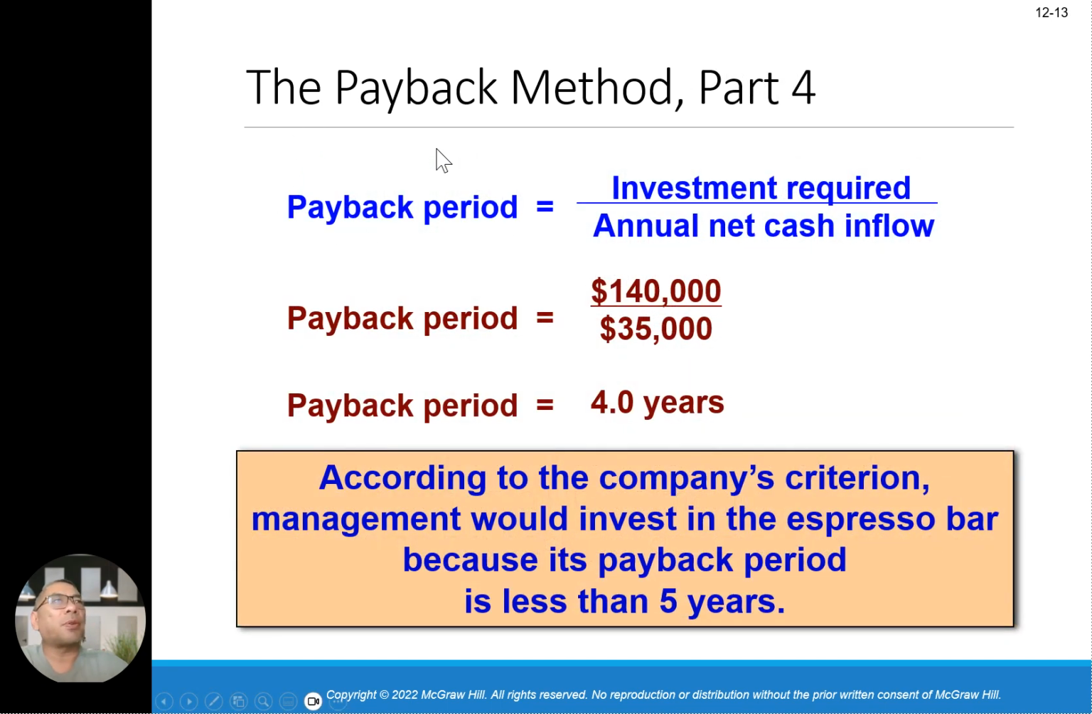In terms of the payback period calculation, it is the initial investment divided by annual cash inflow. So the payback period is equal to 140,000 divided by 35,000. The payback period will be equal to 4.0 years. According to the company criterion, management would invest in the espresso bar because its payback period is less than 5 years.